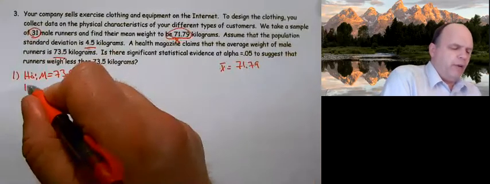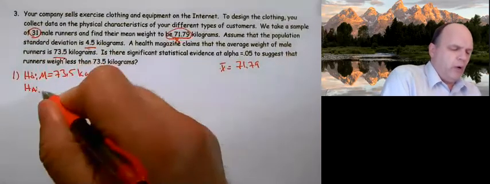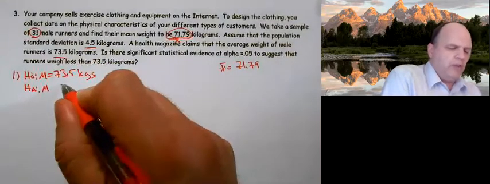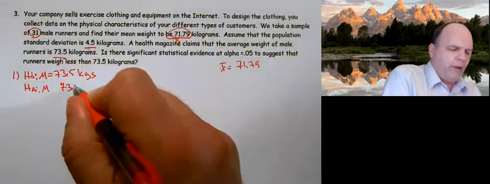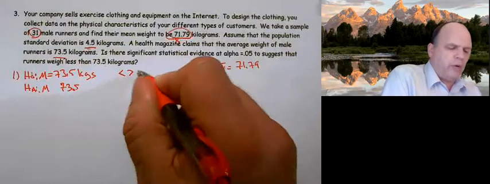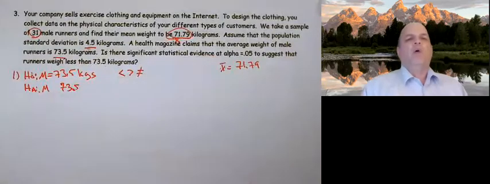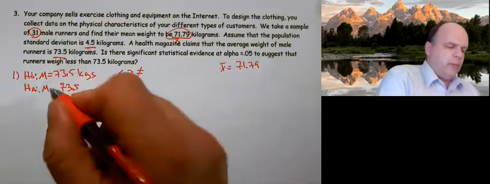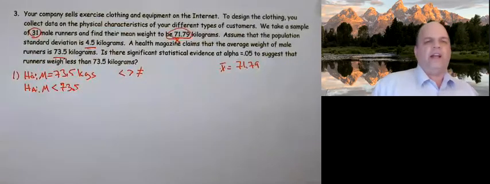The alternative hypothesis, we know it's going to be a mu, and we know that this is going to be 73.5, but we need to make a determination whether it's a less than, greater than, or not equal to. Well, in this case, they say weigh less. So that tells me I'm working with a less than.